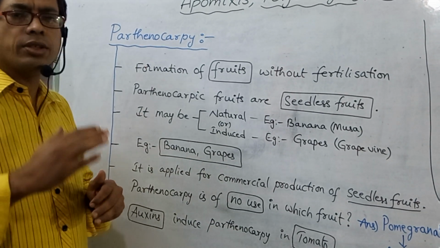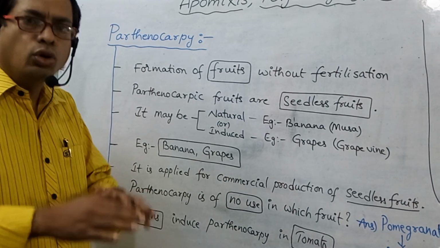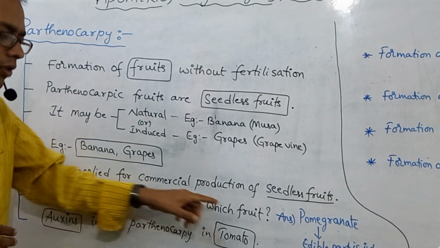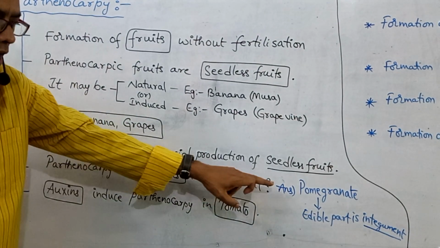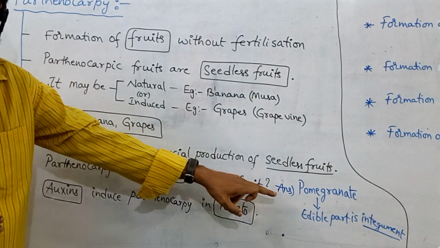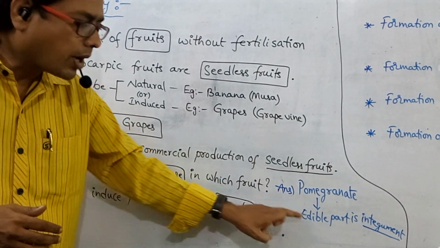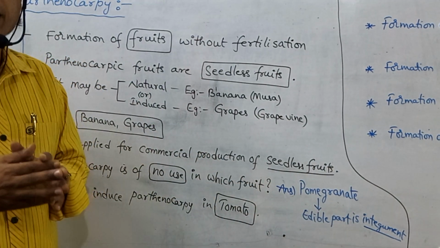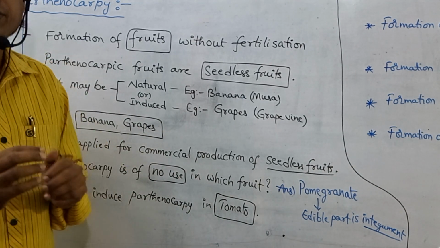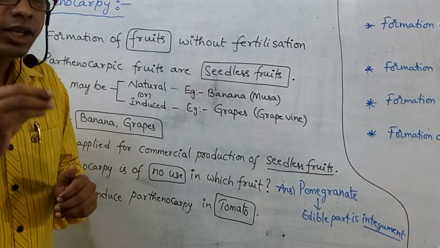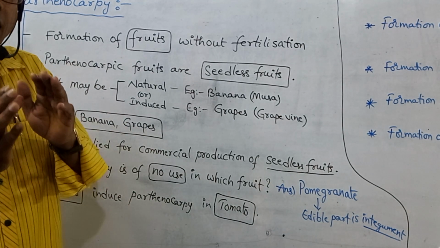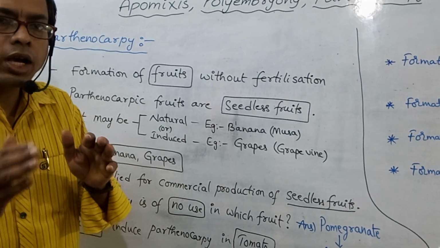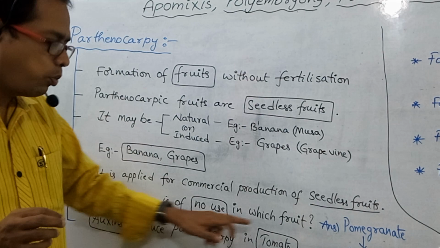Parthenocarpy is of no use in which fruit? That means you have to say pomegranate. Why? Because in this fruit, the edible part is the integument. Around the ovule, the integument is present. That integument is fleshy. What we eat in pomegranate is the integument. So, parthenocarpy is of use in banana, grapes. Parthenocarpy is of no use in pomegranate.